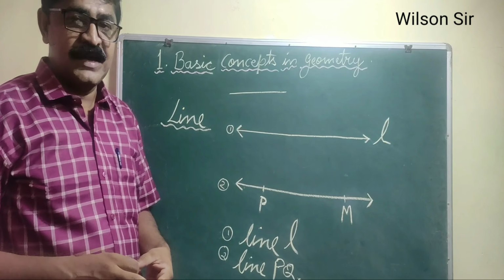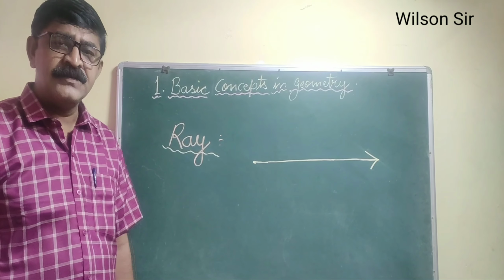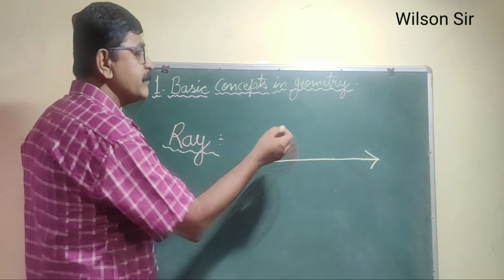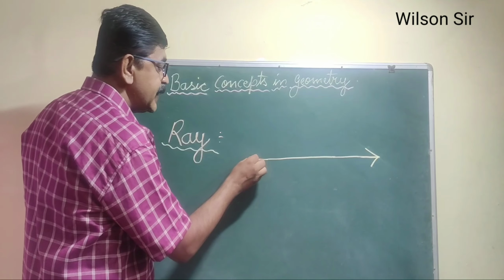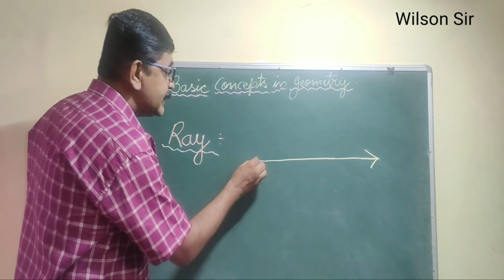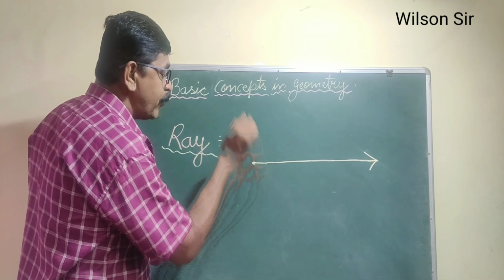Next point we will see about ray. Now what is a ray? A ray is nothing but such type of figure. See this figure. In this figure, at one side there is one arrowhead, and on the other side it is terminating. It has a starting point or an end point.